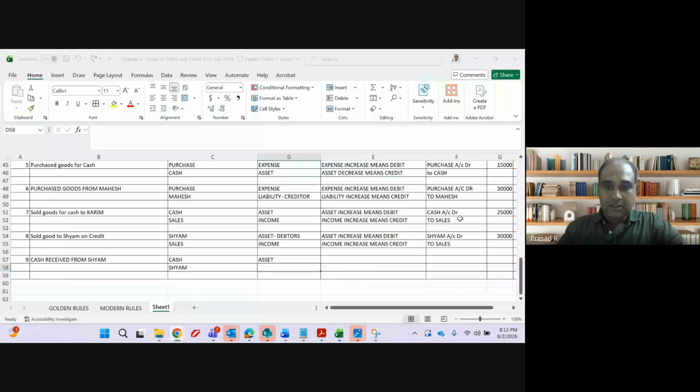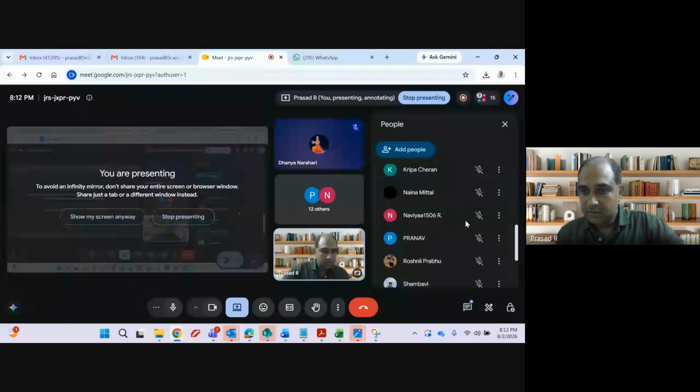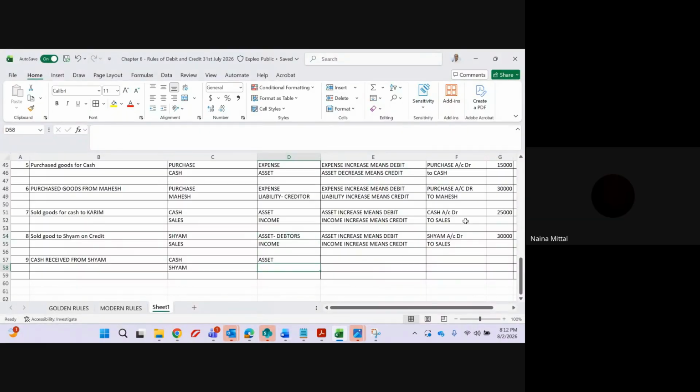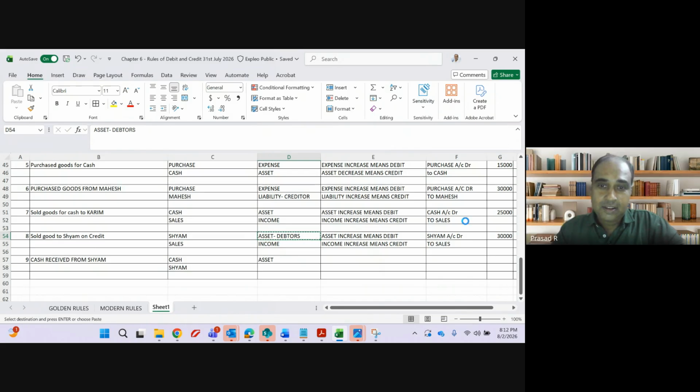My question to the next person, Kripacharan: Sham is in which category? Kripacharan, are you there? Next one, Naina. Sham is in which category? Creditor, liability? We sold goods to Sham, right? Sham is not a creditor. Sham is an asset. Now he is paying me cash because we made a credit sale to him.